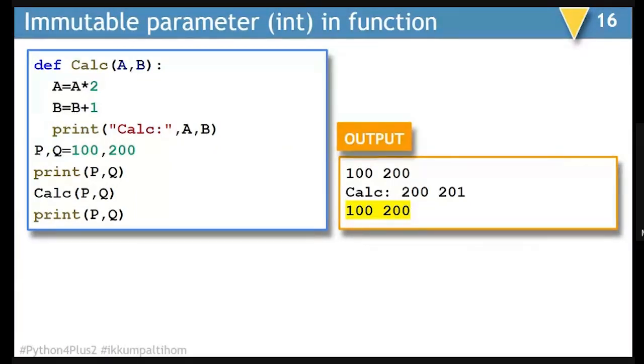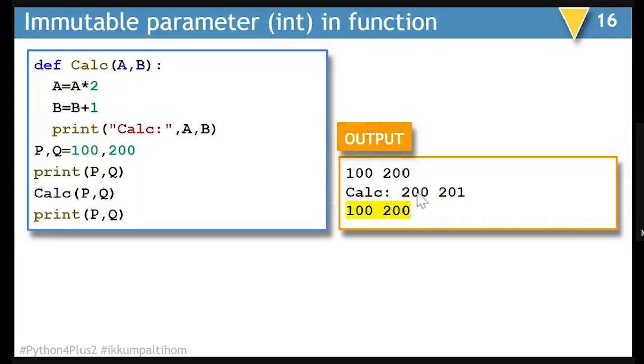So if you are passing two parameters and you make any change in the values of these parameters, for example, in this case, P is assigned as 100, Q is assigned as 200. When I am passing P and displaying P and Q, it is going to be 100 and 200. When I call this particular function, P will be going as A, Q will be going as B. That means 100 and 200 came here, and A will become A into 2, that is 200, and B will become 201.